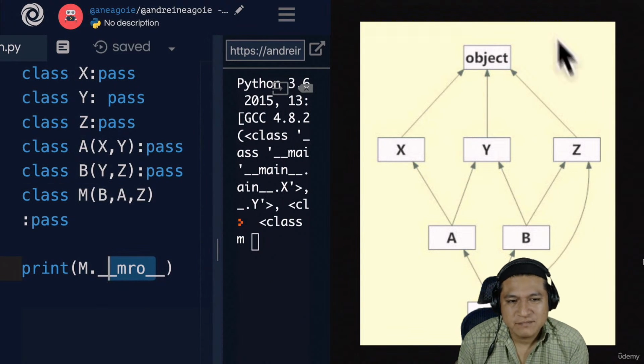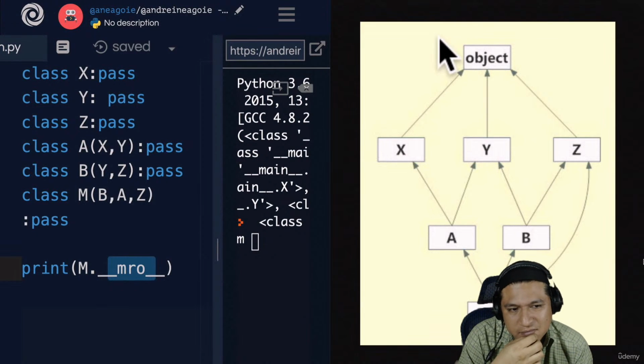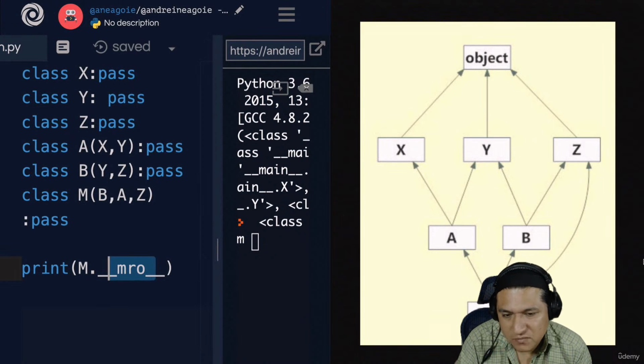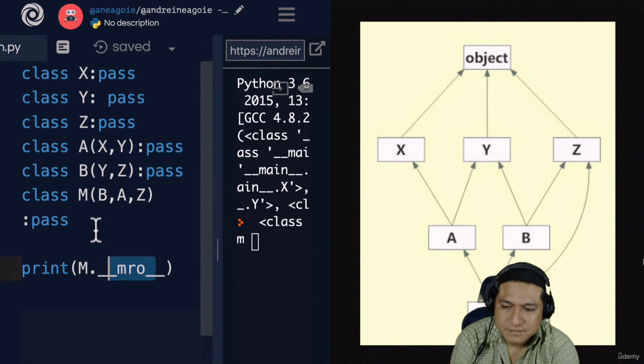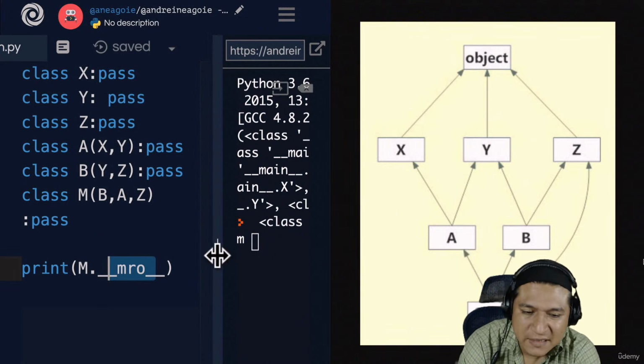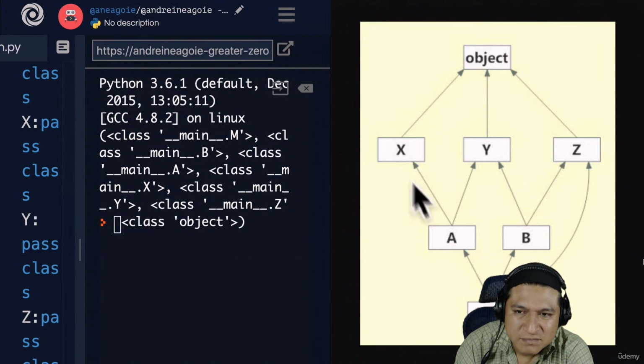But the reason I brought it here is not just trying to confuse you. The reason is that it exists. However, you should not structure your code in this way. This doesn't mean that this doesn't happen in the wild. But you have a way of checking and maybe debugging your code when you see a problem like this. I'll leave a resource for you to debug with MRO, and if you're really curious and want to understand how this MRO algorithm works, it can make debugging easier.